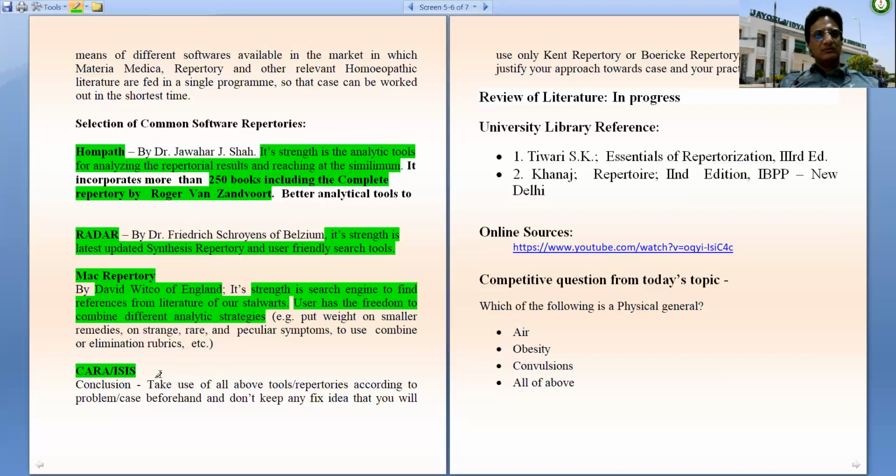So now our conclusion is that we have to make use of all the above repertories as tools according to the problem or the case beforehand, but should not have any fixed idea that we will use only this kind of repertory or the Boericke repertory. So we have to justify our approach towards the case, and then only will we be able to justify our approach towards the case, and our practice will definitely flourish. So this is all in today's lecture.